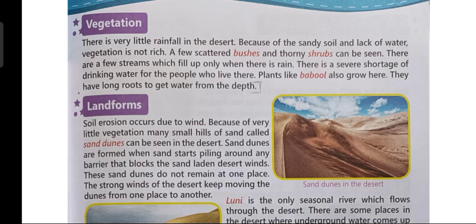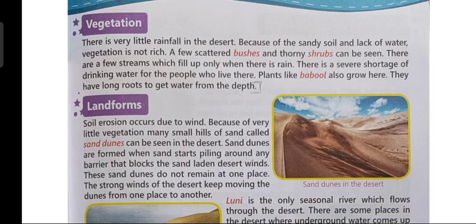So children, in desert region, vegetation is very little. You will not find a lot of trees and crops in the desert area. But why is it so? Why don't we see a lot of trees and crops in the desert? It is because the desert does not receive heavy rainfall.